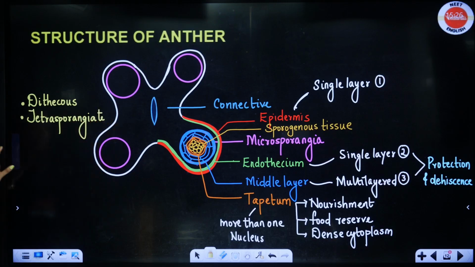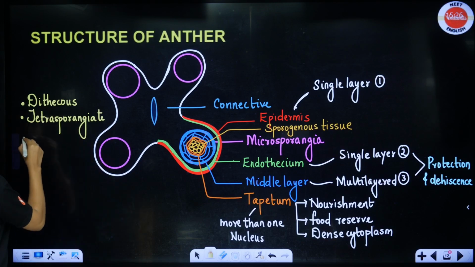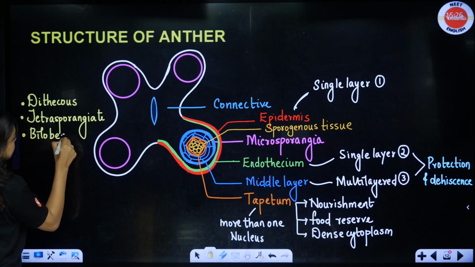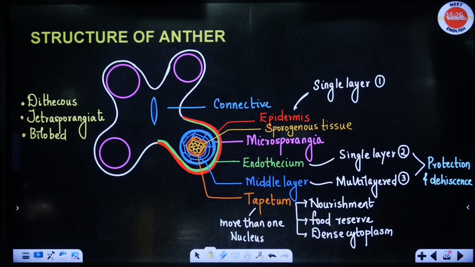So these are the two words that you use. Other than that, anther is bilobed. Depending on the shape, we can also say the anther is tetragonal in shape. Clear to all of you? Okay, done.